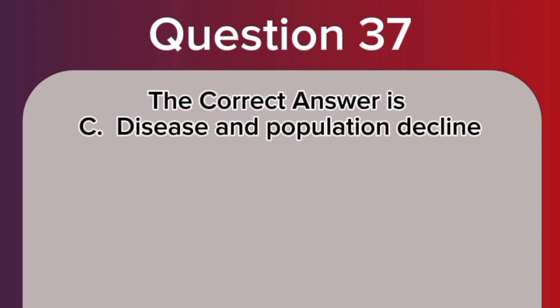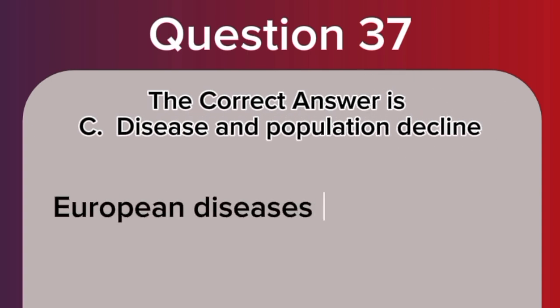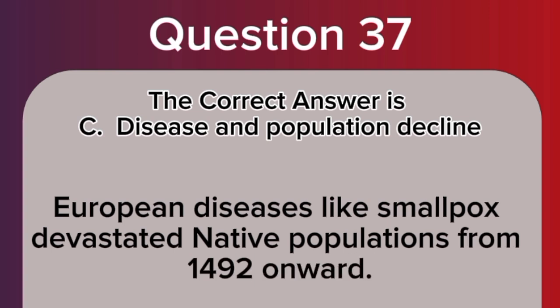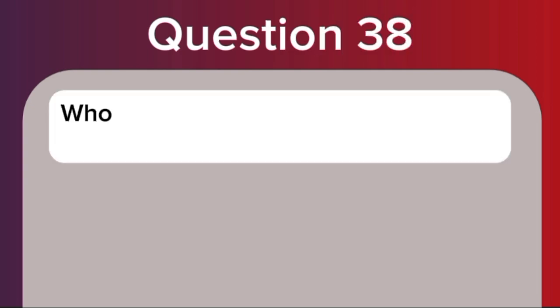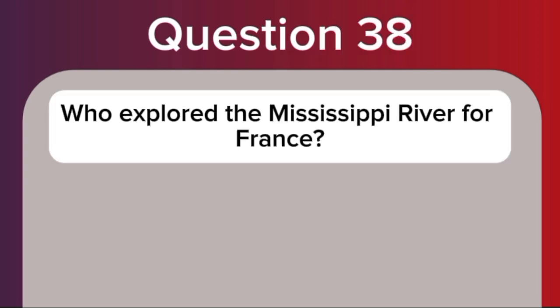The correct answer is C. Disease and population decline. European diseases like smallpox devastated native populations from 1492 onward. Question 38. Who explored the Mississippi River for France?